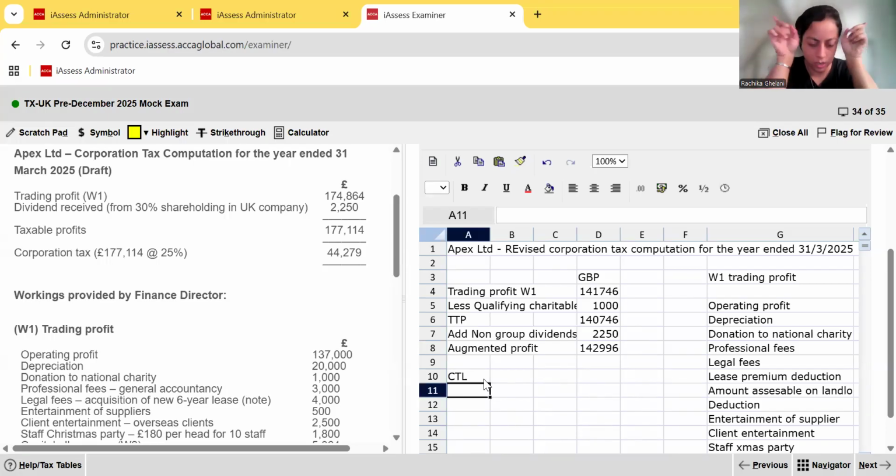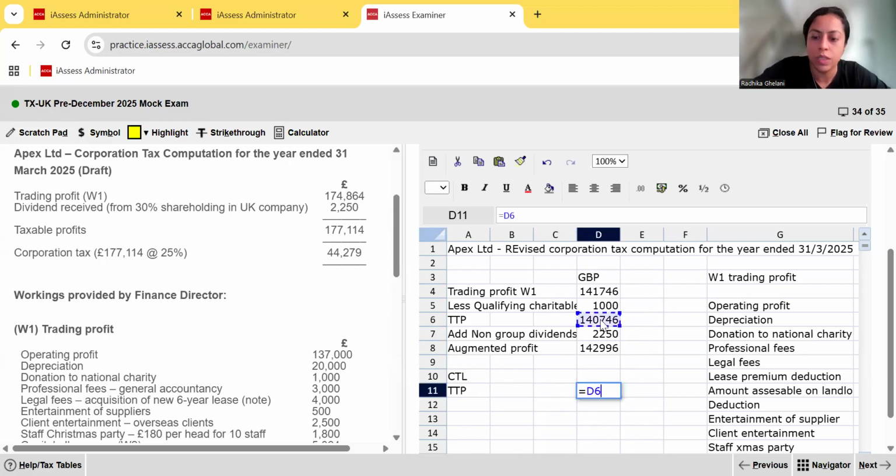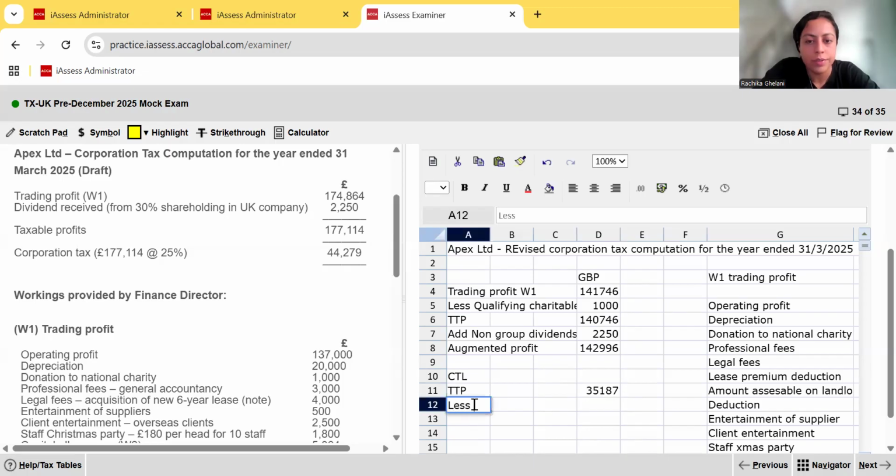142,996, this is an entire year, and there are no associated companies. So our lower and upper limits are not revised for anything. They stay at 50,000 and 250,000. And since the augmented profit is 142,996, that means we are in the marginal category. Okay, so 25% minus marginal relief. So that's going to be the TTP of 140,746 times 25%, and then less marginal relief.